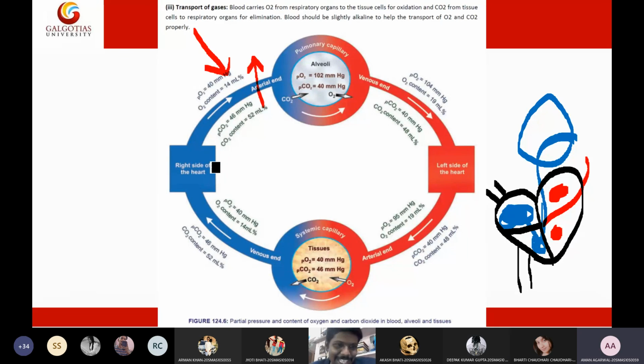Is that clear? In the pulmonary artery the pressure of oxygen is reduced, meaning here there is carbon dioxide-rich blood. This is the pulmonary artery and this is the pulmonary vein. In the pulmonary vein you will see oxygenated blood, whereas in the pulmonary artery you will see deoxygenated blood. This is the only exception. I hope the concept is clear for everyone. Sir, the reason is that anything that takes blood away from the heart is an artery and anything that brings blood to the heart is a vein. So that is why this exception is there. Yes, absolutely, correct.